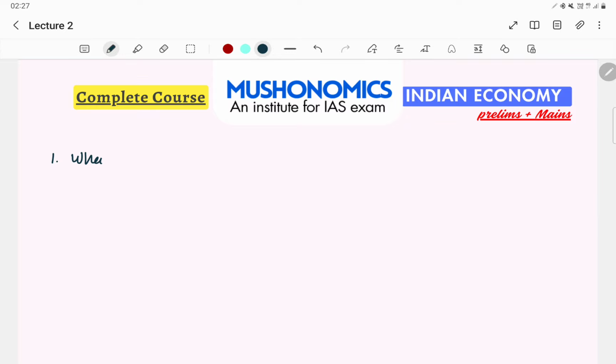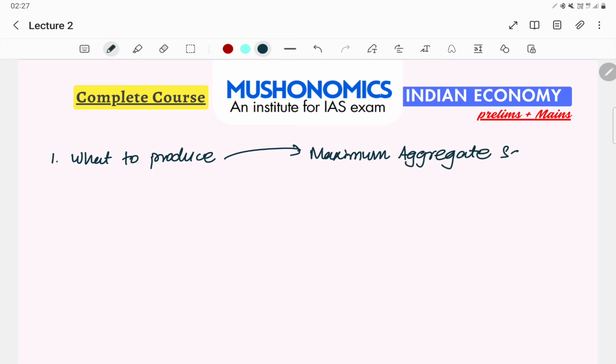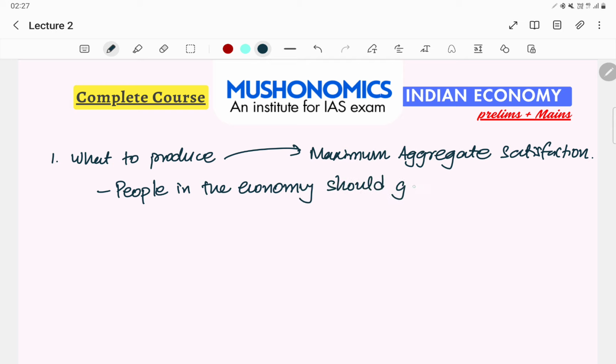So what we look for when we are trying to solve this question, for example, our first question is what to produce. When we are discussing what to produce, we will be looking for maximum aggregate satisfaction. What do we mean by this? That means people in the economy should get maximum satisfaction.